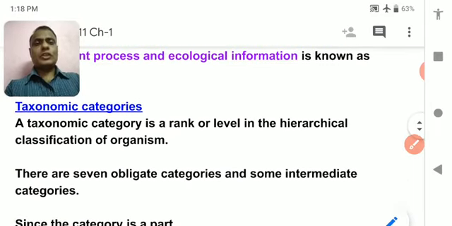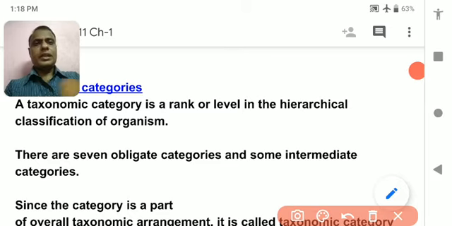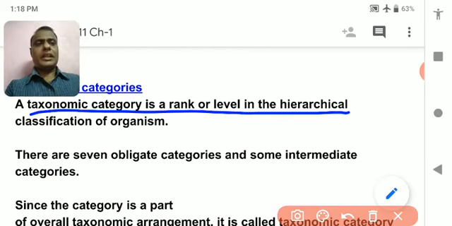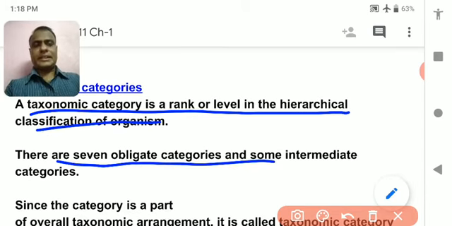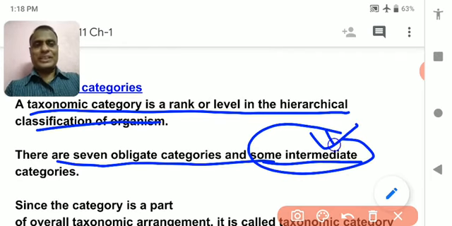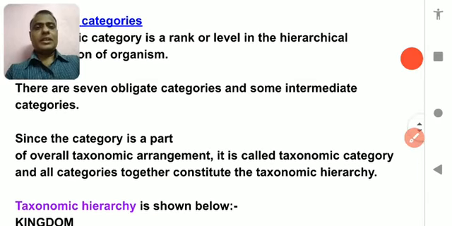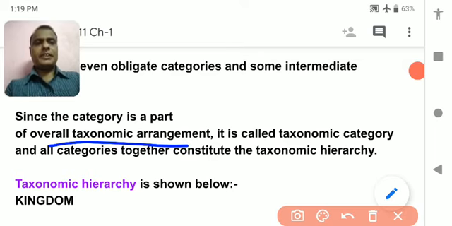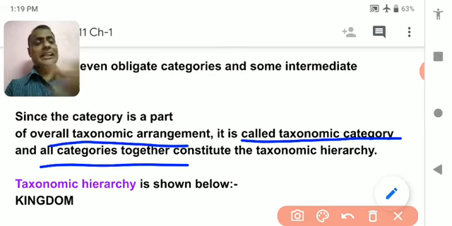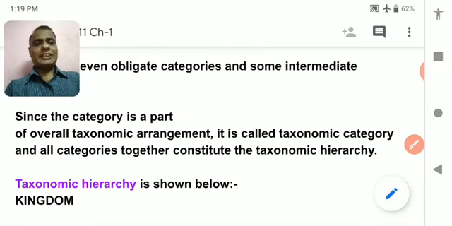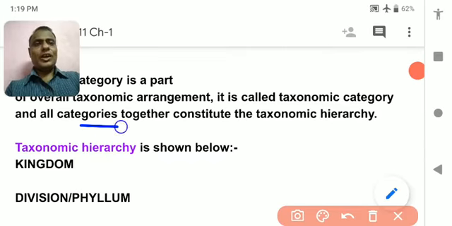Let us study taxonomical categories. Taxonomical category is the rank or the level in the hierarchical classification of organisms. There are 7 obligate categories, that is, 7 main categories. Some intermediate categories are also there, but you do not need to study them right now. Since the category is a part of the overall taxonomical arrangement, it is called taxonomical category. So each and every category is called a taxonomical category or taxonomical hierarchy.